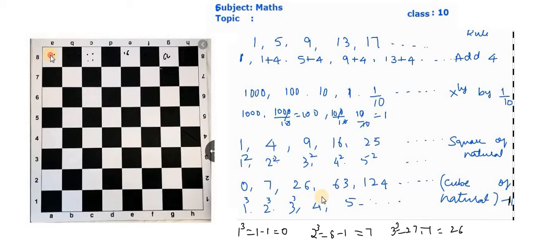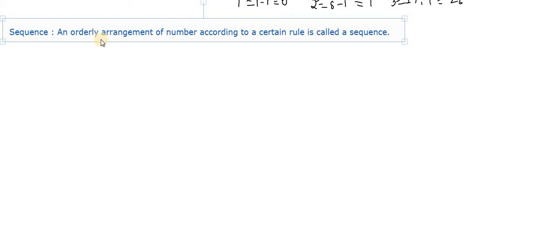So an orderly arrangement of numbers according to certain rules is called a sequence. What is a sequence? An orderly arrangement of numbers according to a certain rule is called a sequence.